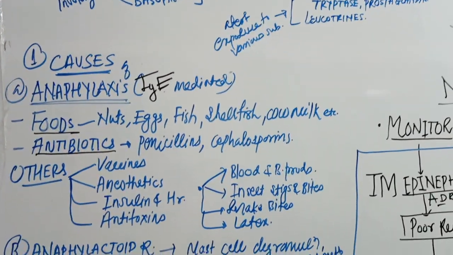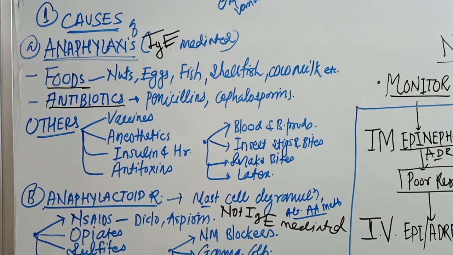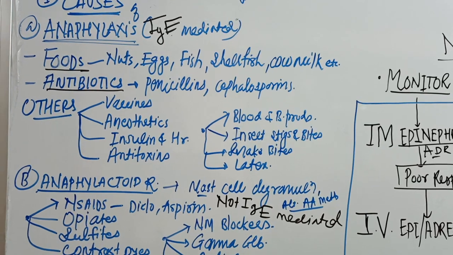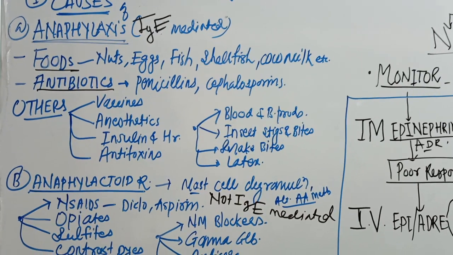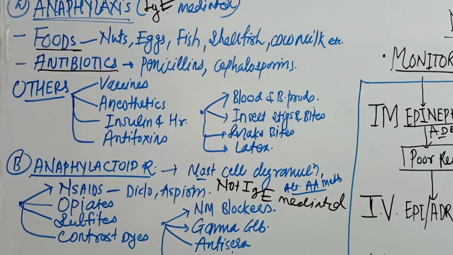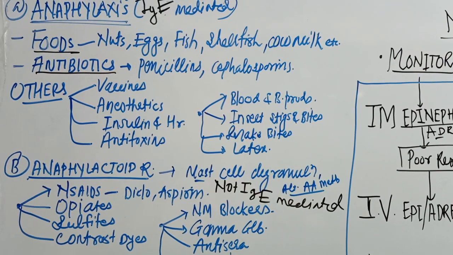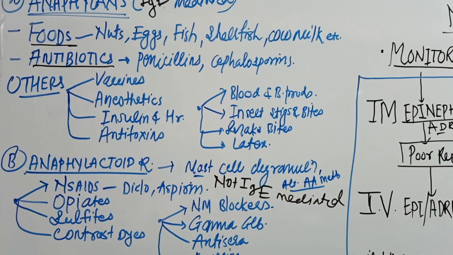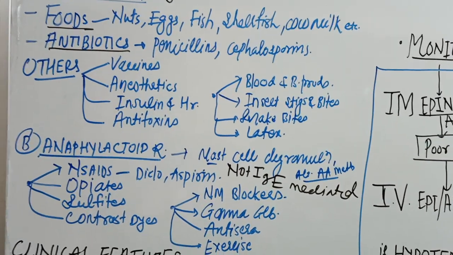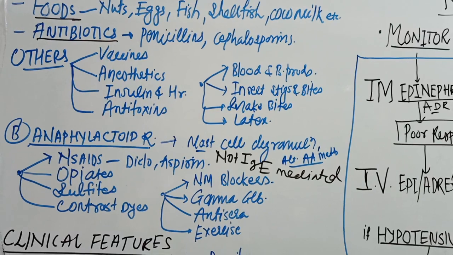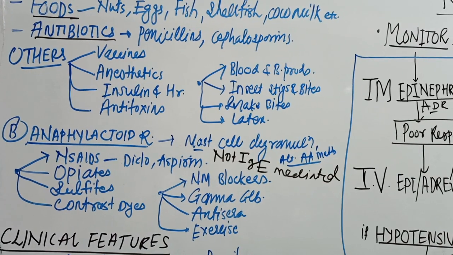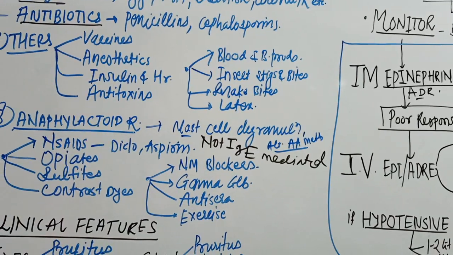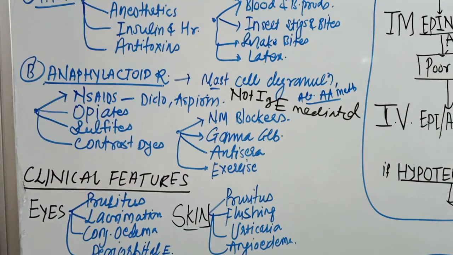So what are the causes of anaphylaxis? There are a number of causes. Any drug, any substance can cause anaphylaxis. Anaphylaxis is an antigen-mediated reaction. Foods including nuts, eggs, fish, shellfish, even cow milk cause anaphylaxis. Antibiotics, most commonly penicillin and cephalosporins. Others like vaccines, anesthetic drugs, insulin and other hormones, antitoxins, blood and blood products, insect stings and bites, snake bites, latex, etc. All these cause anaphylaxis.